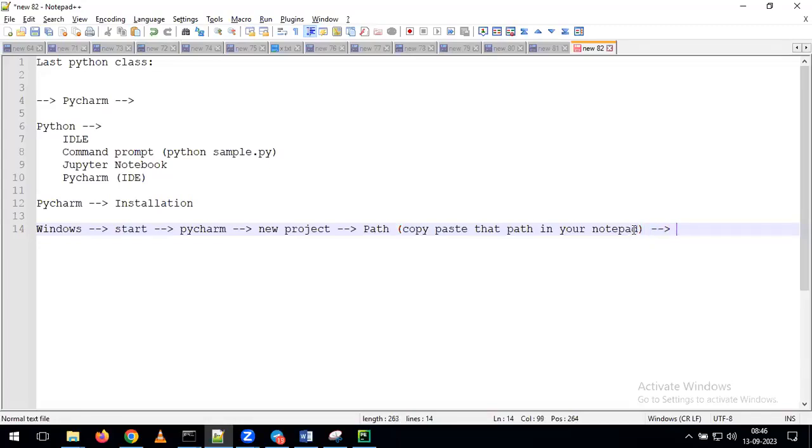After that, just click on OK or Open, whatever the option is. The location path, yes, the location path. If you want, you can change the path also, but we'll do all those experiments later. For now, give the same path. Don't make any changes, just copy and paste that path into your notepad for your future reference.